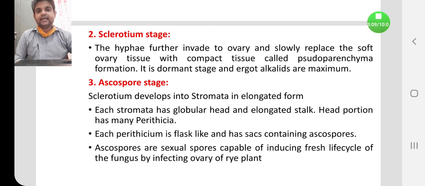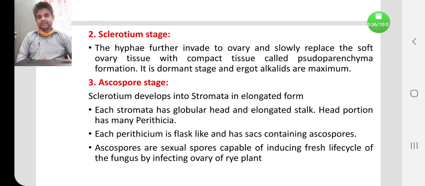The head portion has many perithecia. The perithecium is flask-like and has sac-containing ascospores. So mainly they contain ascospores. The ascospores are sexual spores which are capable of inducing a fresh life cycle of the fungus by infecting the ovary of the rye plant again.